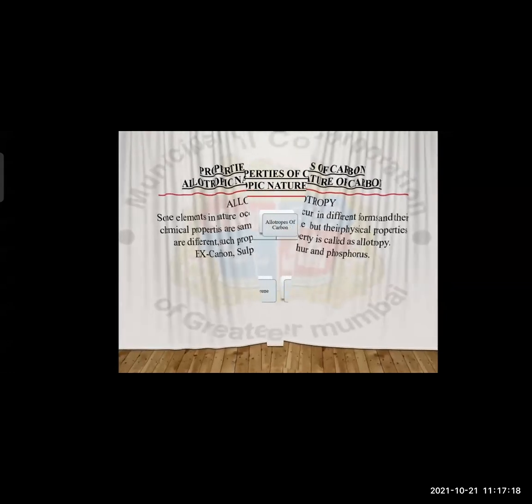So exam questions can be asked like, give some examples of allotropic elements, or define allotropy. These two types of questions can come. Done with this? Next.